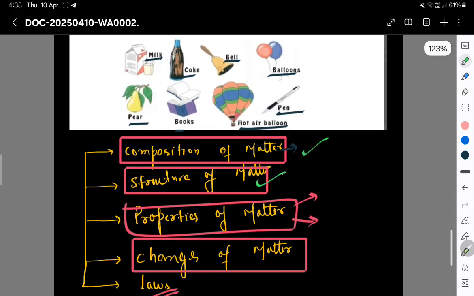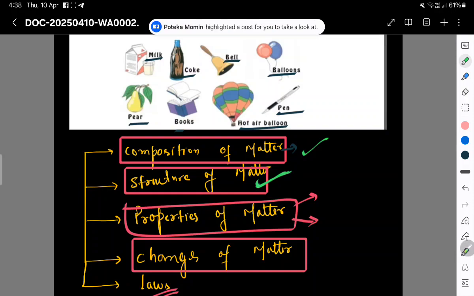Structure of matter: if matter is made up of particles and particles include atoms, so it is the structure of atom, and atom is considered to be spherical, in which positively charged nucleus is present at the center and the electrons revolve around the nucleus.